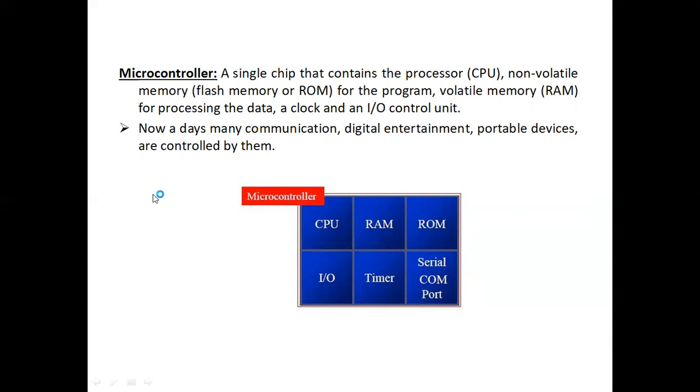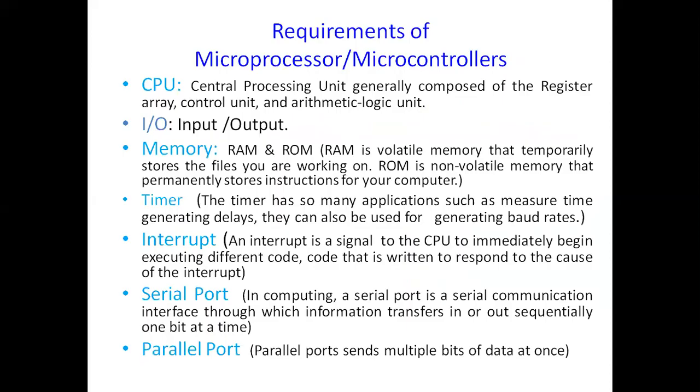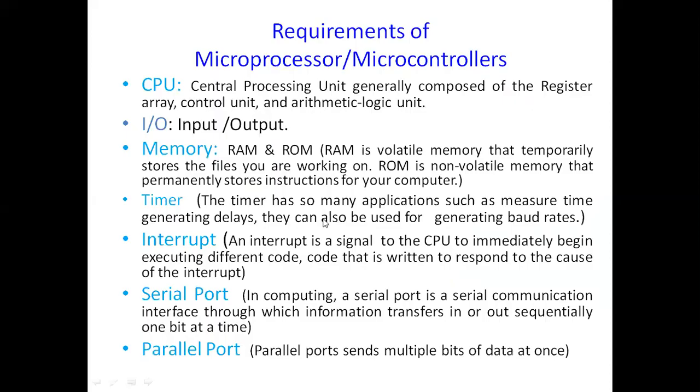Nowadays, many communication equipments such as digital entertainment devices or portable devices are all controlled with the help of microcontrollers. Now students, when we go to the requirements, what do a microprocessor and a microcontroller require? As I told you in the previous diagram, there should be a CPU where our computation operations are performed. The CPU, the central processing unit, is composed of a register array, control unit, and the arithmetic logic unit.